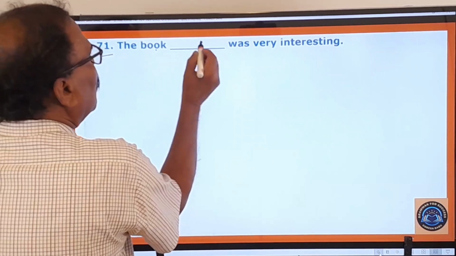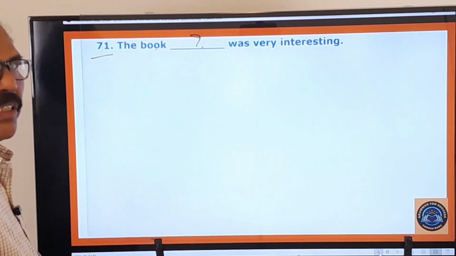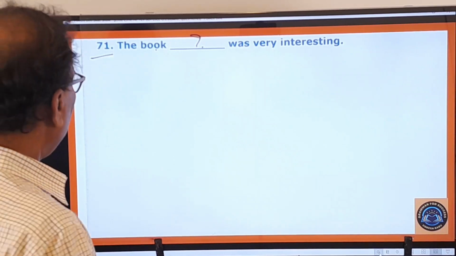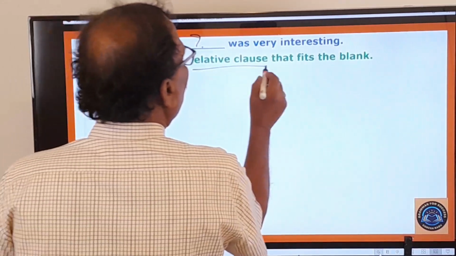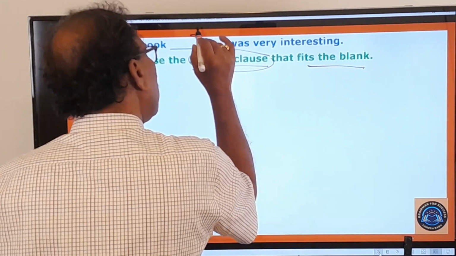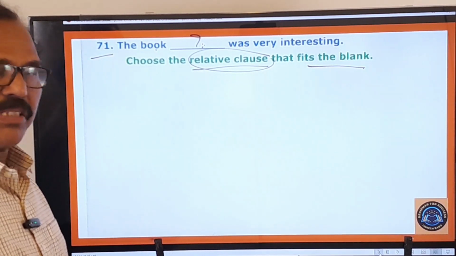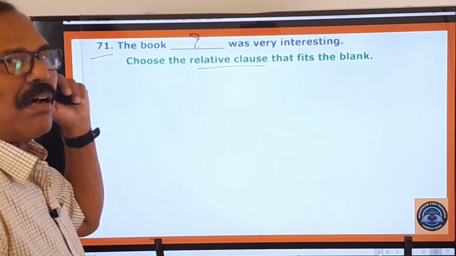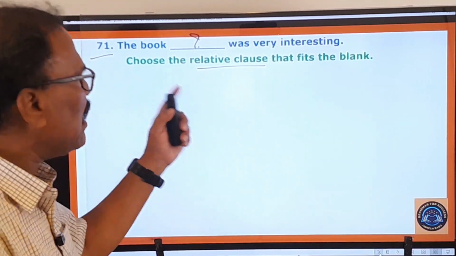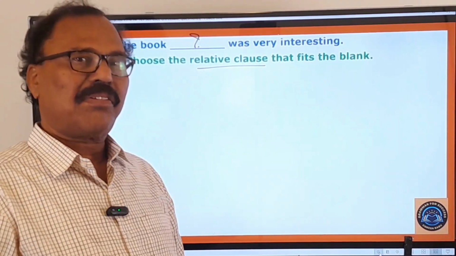The book dash was very interesting. So a blank is given here. And what is the examiner asking you to do? Let us see that here. Choose the relative clause that fits the blank. So he is asking you to choose the relative clause in this blank. You know about the relative clauses. Before we choose the correct relative clause, let us first know about relative clauses.